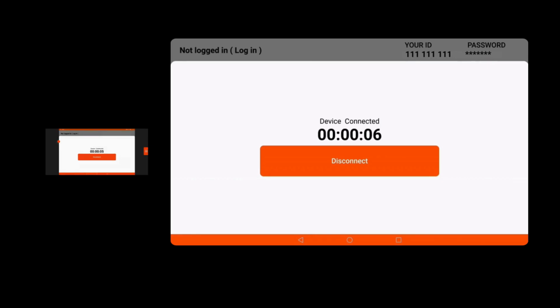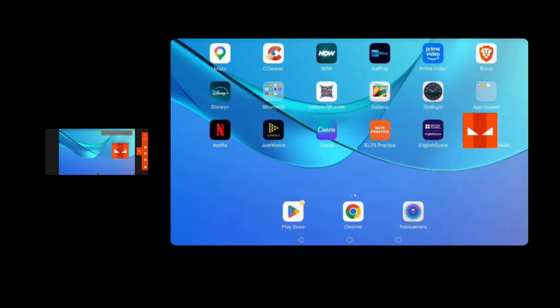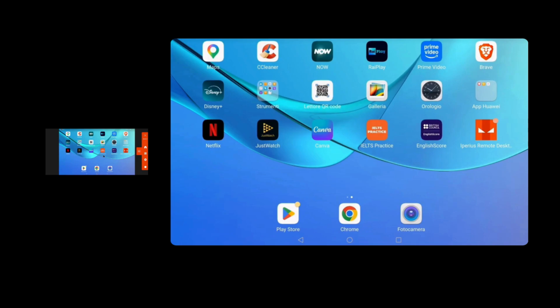Once the connection is established, you can view and interact with the remote mobile device directly from your screen. This makes it easy to provide support, access apps, or help someone remotely from anywhere.